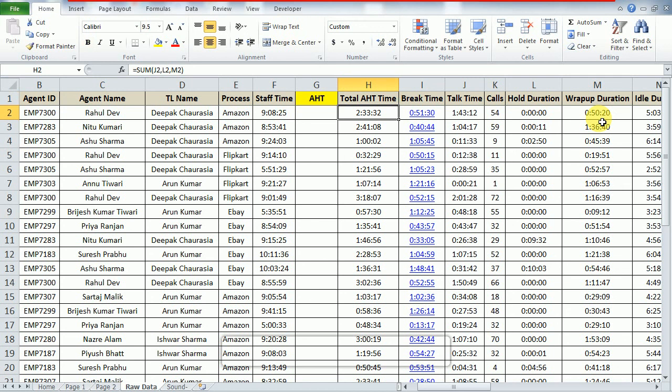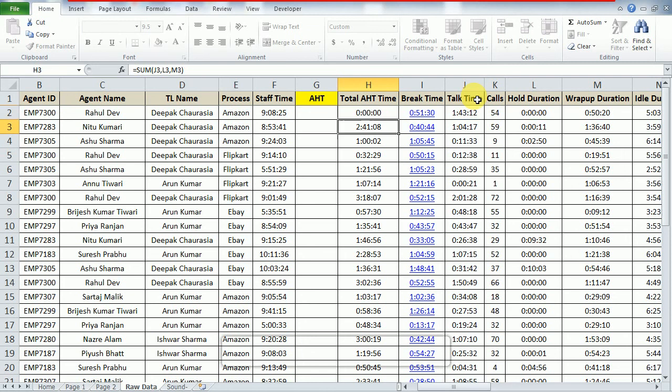Then what will I do? Because it's an employee-wise AHT, I will make the format a number. So I will multiply it with the number of seconds in a day, 86400.